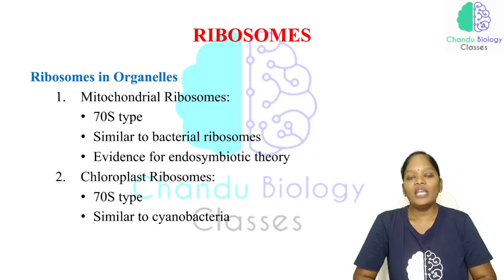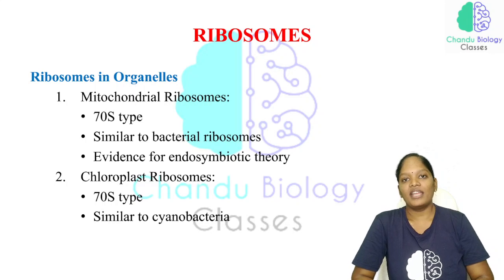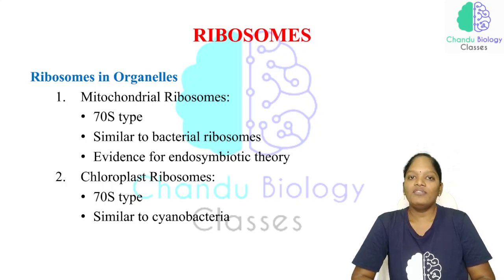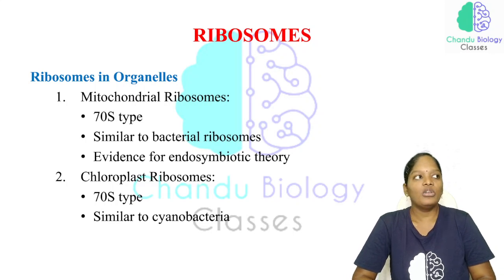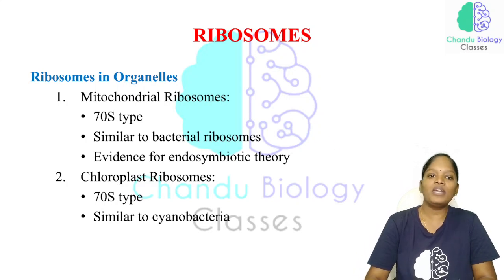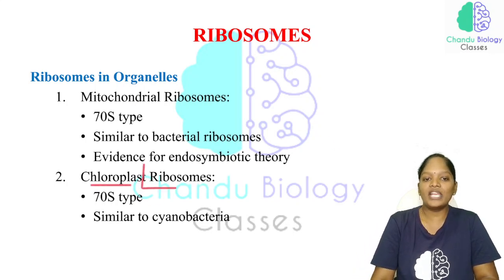And we have the organelles, which have ribosomes within them. We have mitochondria and the chloroplast. The mitochondria has DNA and the chloroplast also has DNA. And if there is DNA, the ultimate goal of DNA is to synthesize a protein. For protein synthesis, there will definitely be the involvement of ribosomes. So that is why mitochondria and chloroplast have ribosomes within them.